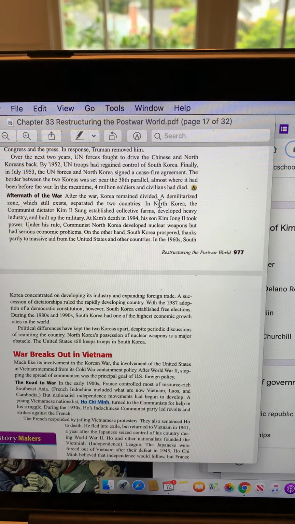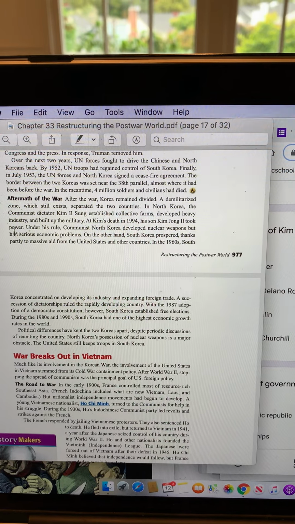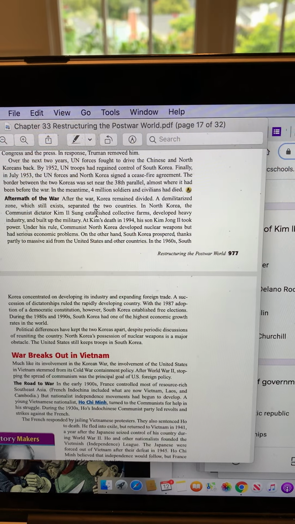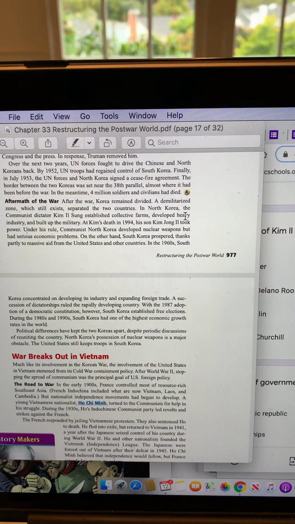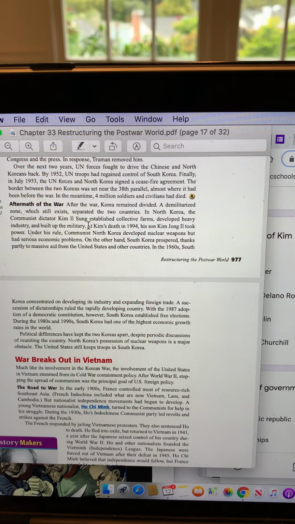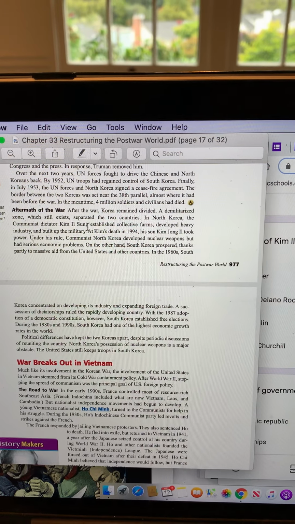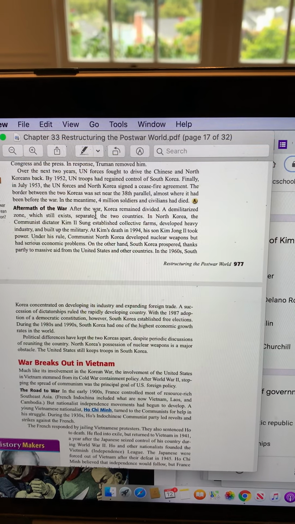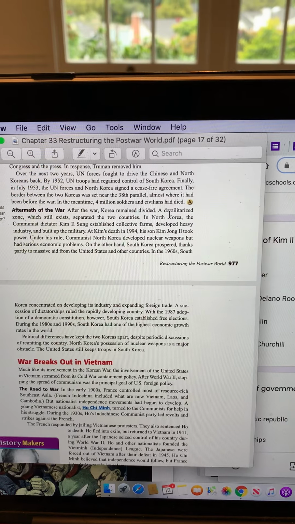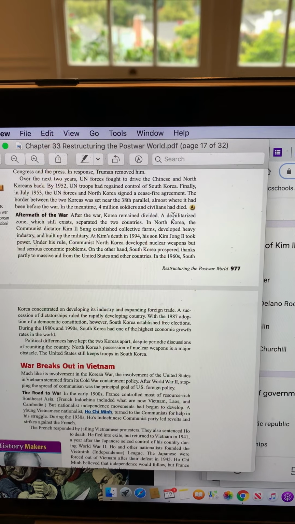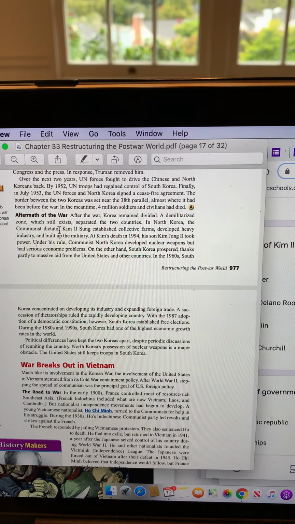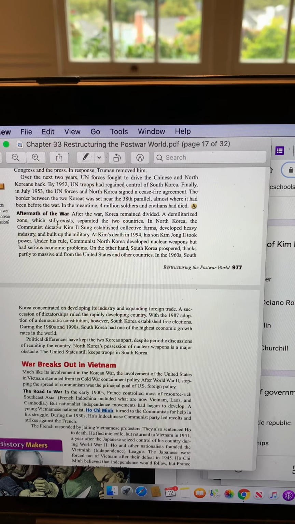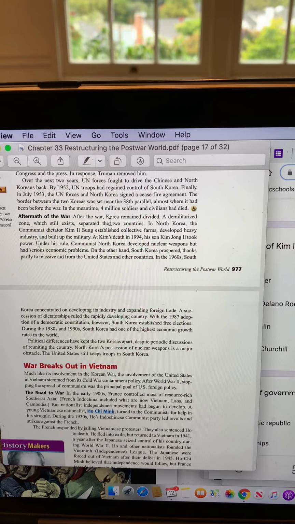Okay, in North Korea, see right here where that is. In North Korea, the communist dictator Kim Il-sung established collective farms, developed heavy industry, and built up the military. If you remember when we were studying totalitarianism, this is exactly what Stalin did. Remember the Holodomor, the famine in the Ukraine, when he was collectivizing agriculture, over 40 million farms seized by the government.